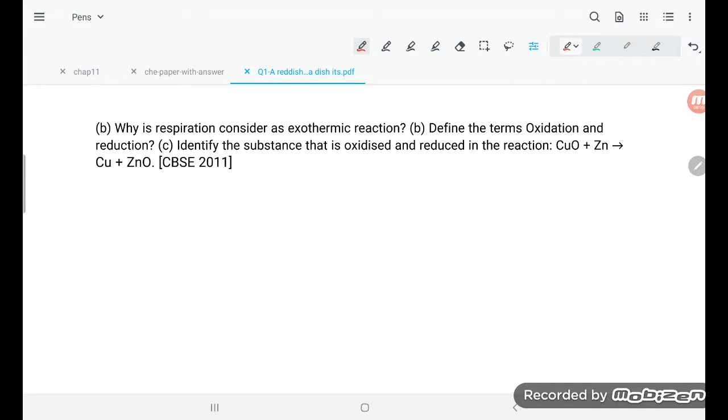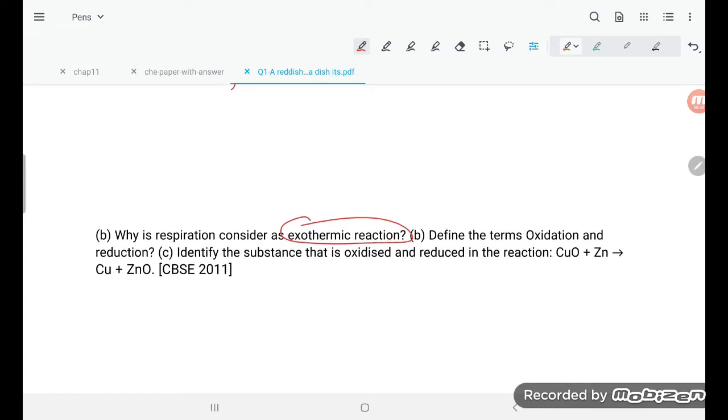Now let us go for the next one. What is respiration? Why is respiration considered an exothermic reaction, student? Most students can answer, because heat is released. Heat is released in an exothermic reaction. Define the term oxidation.